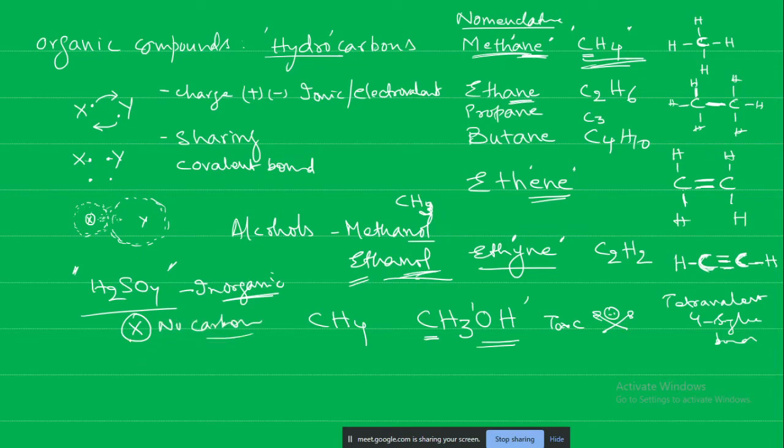Okay, if there is carbon, then we will say it is an organic acid. This doesn't have carbon, therefore it is an inorganic acid.